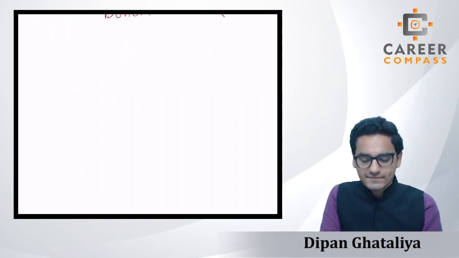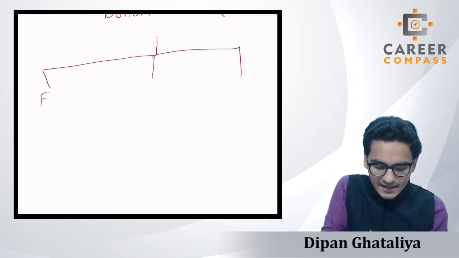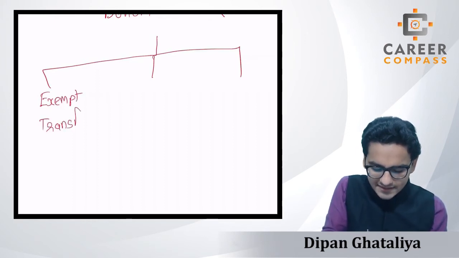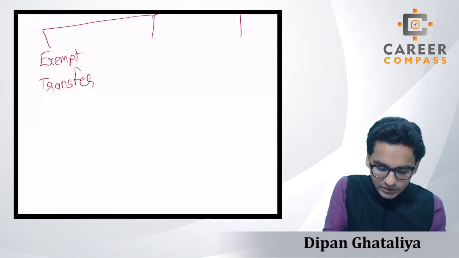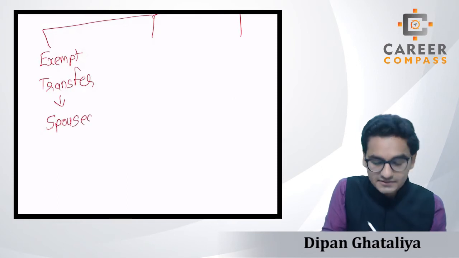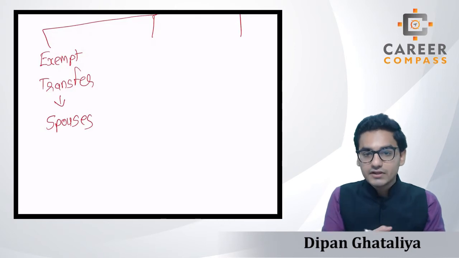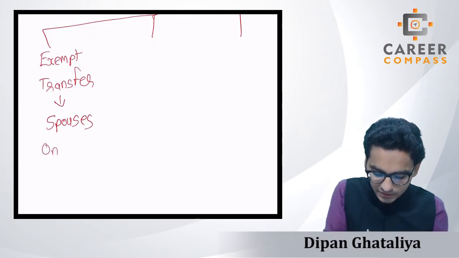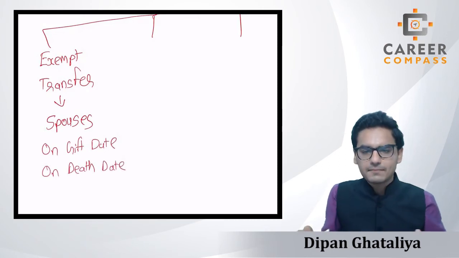Under a lifetime gift there are three kinds of transfer which are possible. The first is the exempt transfer. Some transfers are totally exempt from IHT, and you don't need to do anything under an exempt transfer. There is only one such transfer, which is the transfer between spouses. That means the husband is gifting the asset to his wife. That is called a transfer between spouses, and it is totally exempt on the gift date and on the death date. Every time it is totally exempt.